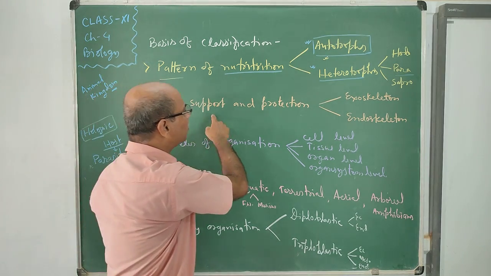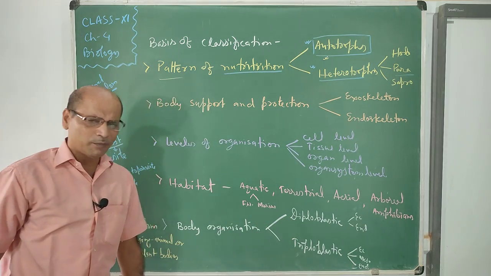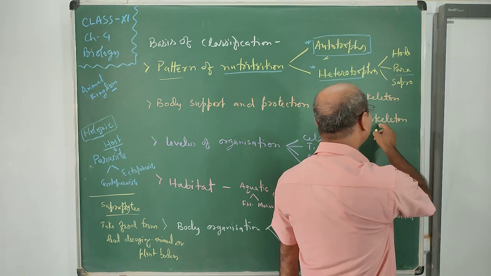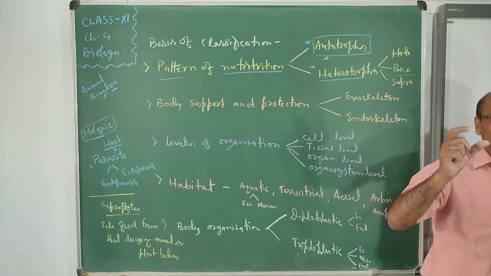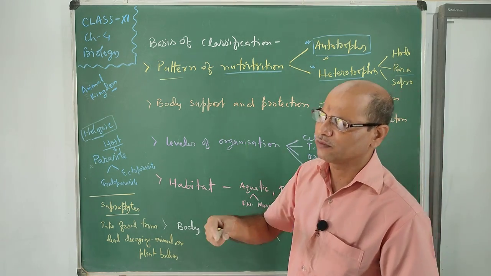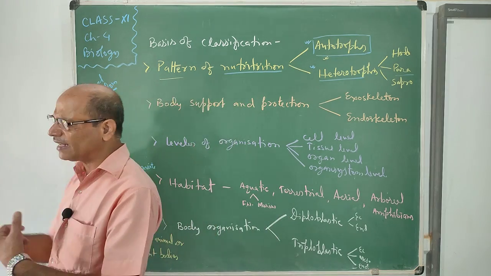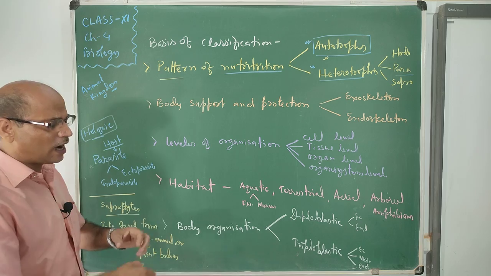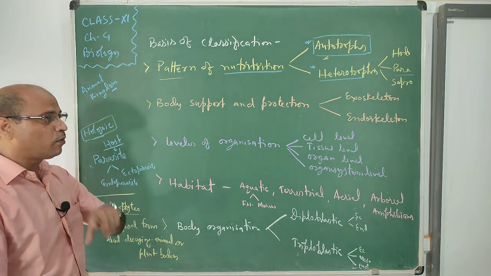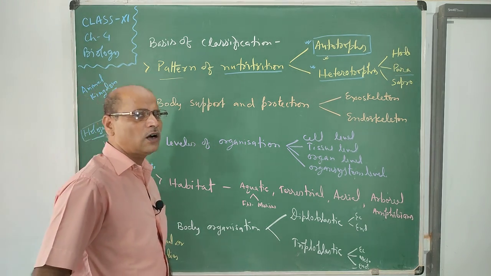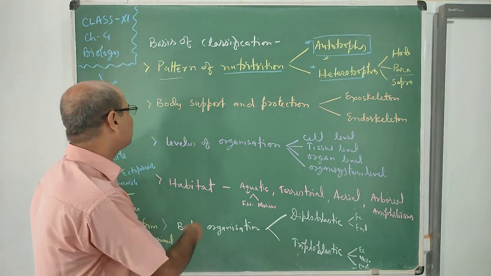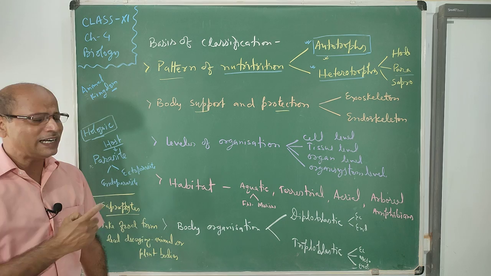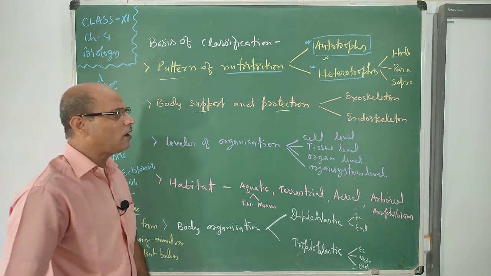Now, body support and protection. Our body is supported either inside or outside. So we have an endoskeleton, and the cockroach or insects have an exoskeleton. Their outside body is harder than the inside body. Our inside body is harder than the outside body. So we have skin, then muscles, then bone. Bone is a part of the endoskeleton. Protection means they support and protect our body from different types of jerks and situations.